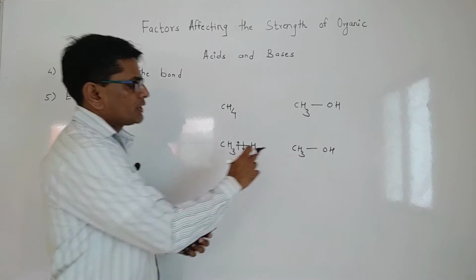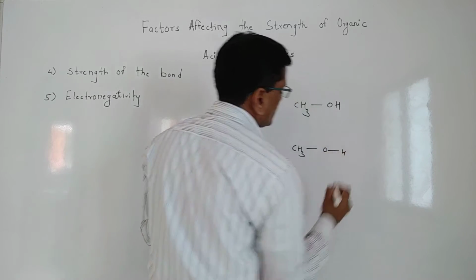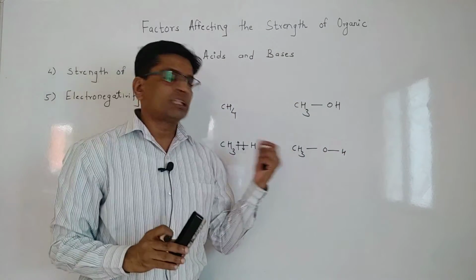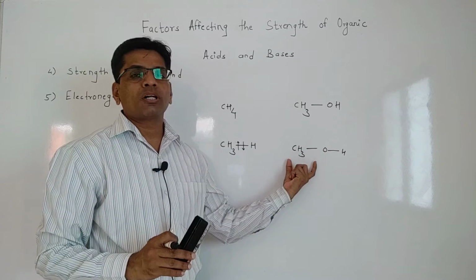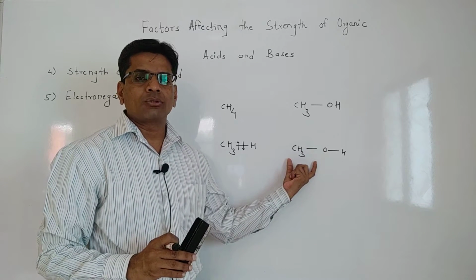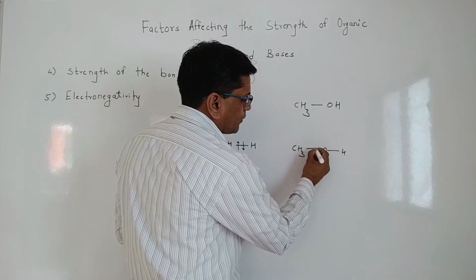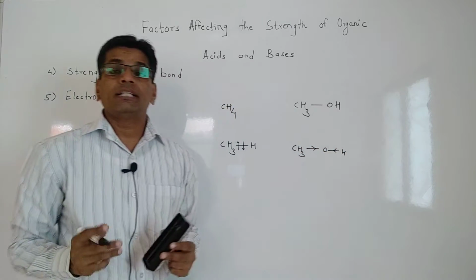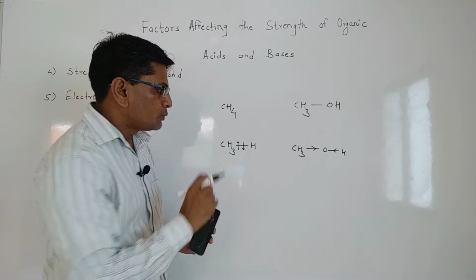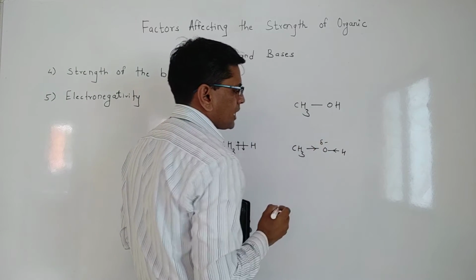But when we consider methyl alcohol, in this molecule three atoms are present. One is oxygen and the other two are carbon and hydrogen. Due to that, the electronegativity of oxygen withdraws the electron by inductive effect. That creates a pole with a negative charge.